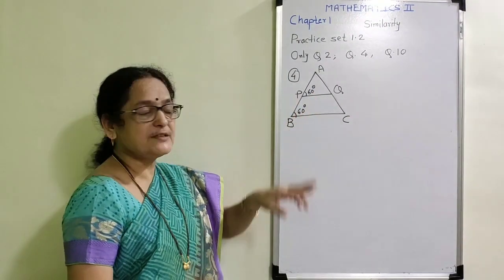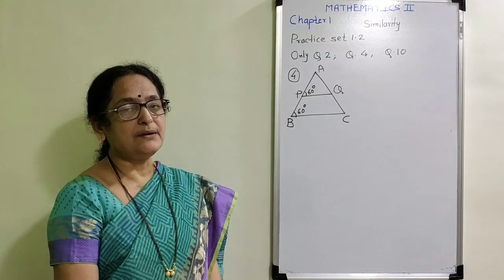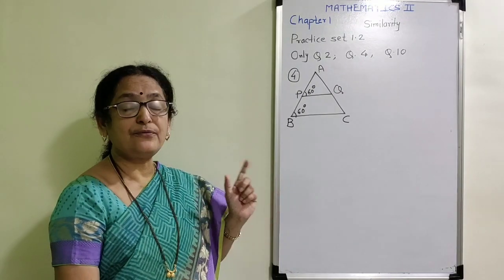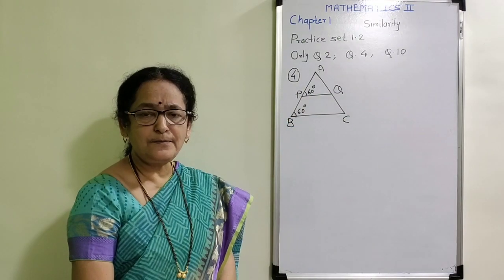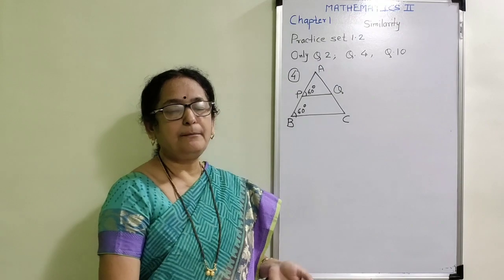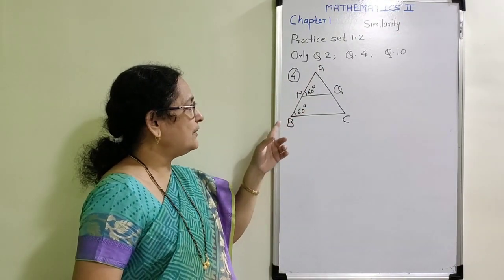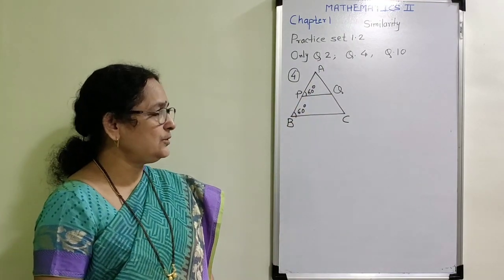When a pair of corresponding angles are congruent to each other, the lines must be parallel to each other. Using this concept of corresponding angles, I can prove that PQ is parallel to BC. And if PQ is parallel to BC, then by basic proportionality theorem, I can write therefore AP upon PB is equal to AQ upon QC.